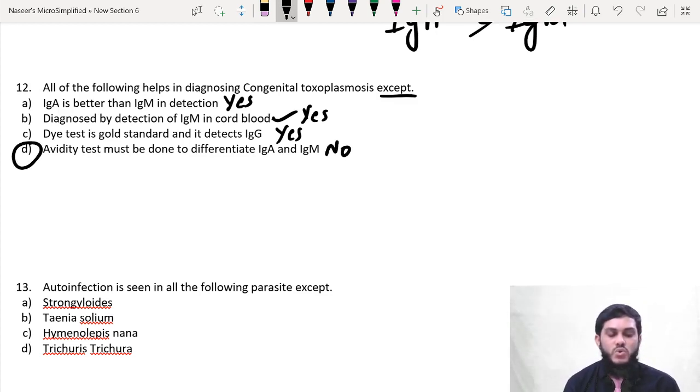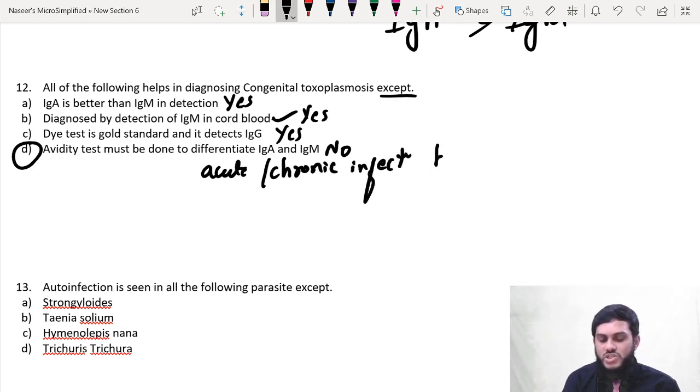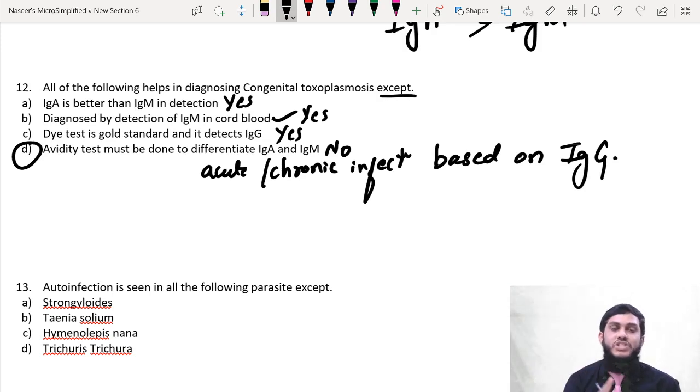Avidity test is used to differentiate acute infection or chronic infection based on IgG. We all know that acute and chronic infection is based on IgM and IgG. If IgM is there, acute infection. If IgG is there, chronic infection. So can you diagnose acute or chronic based on only IgG? Yes, it is possible.